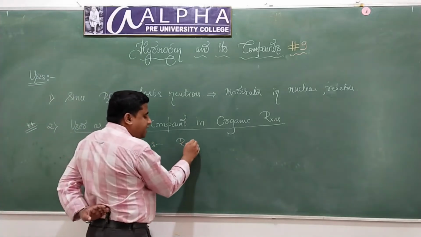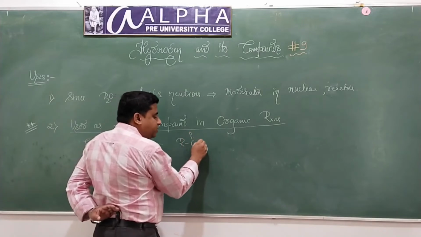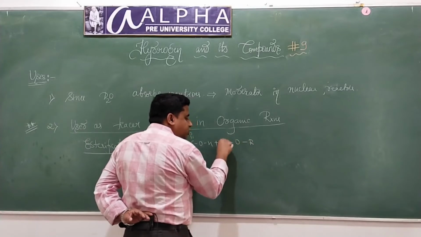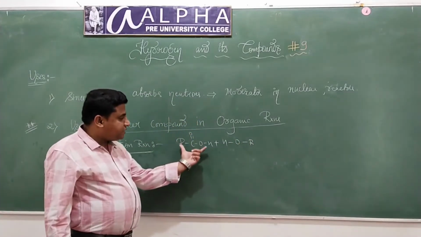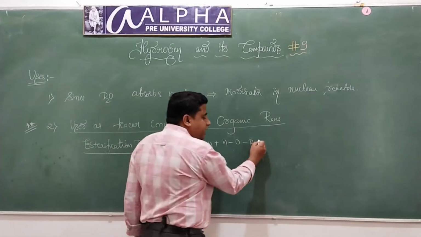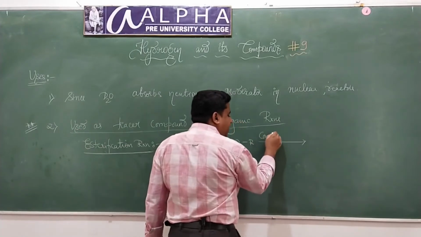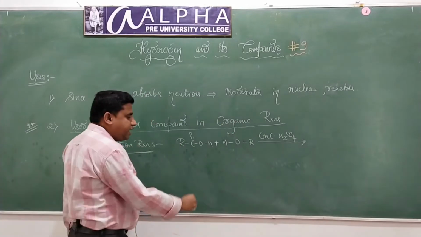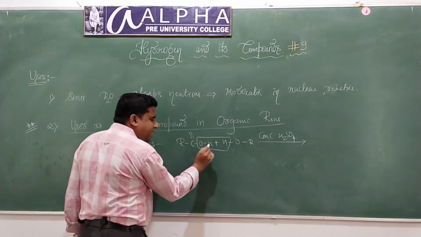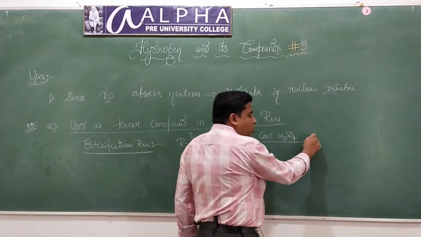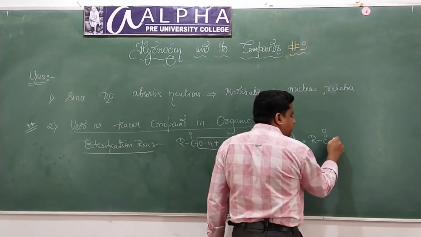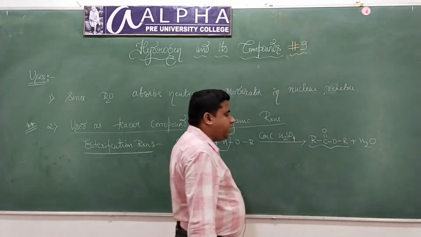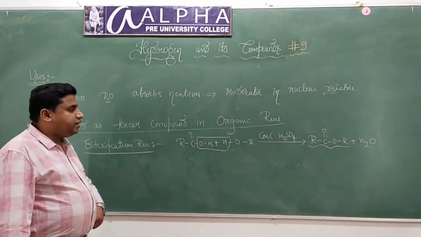Okay, what is the esterification reaction? When carboxylic acids react with alcohols, ROH, in the presence of concentrated sulfuric acid, water will be eliminated to give what? An ester. Water will be eliminated to form an ester. This reaction is called the esterification reaction.